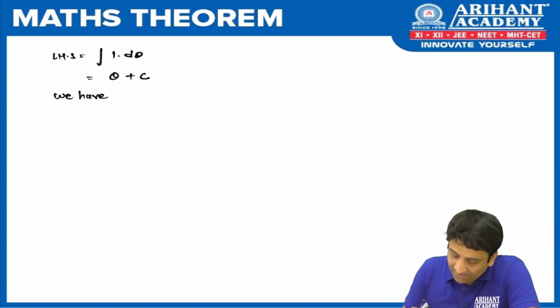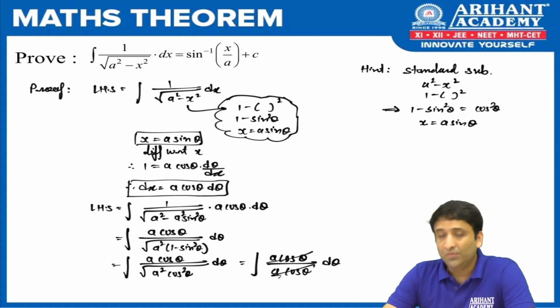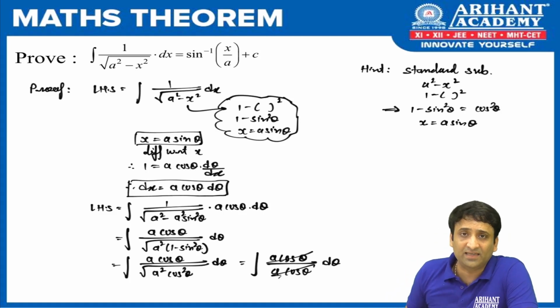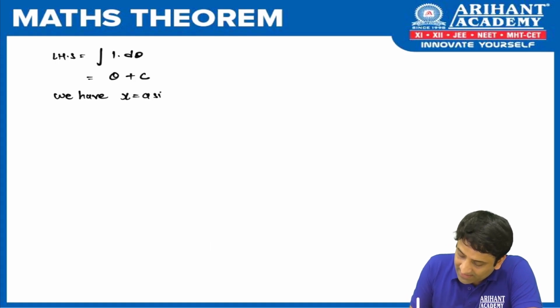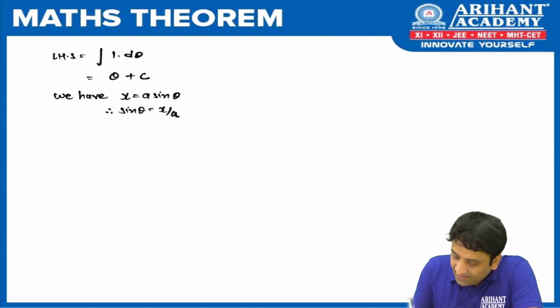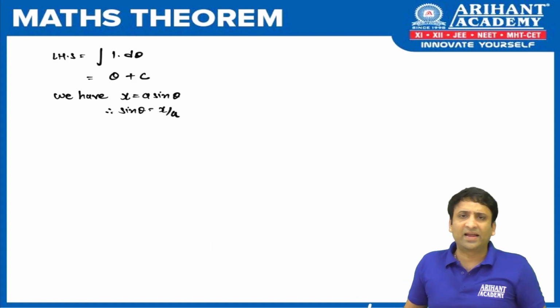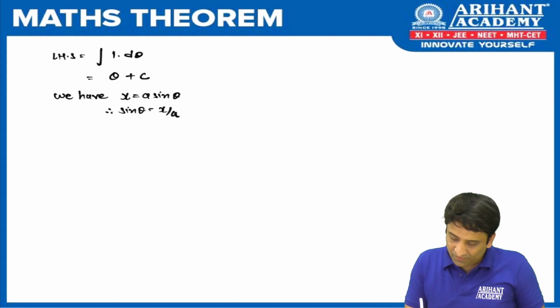If you see in the question, we have substituted x as a sine theta. So let's make use of that. For resubstitution, x is equal to a sine theta. Therefore, what is sine theta? It is x by a. And here, let me ask, do we need a triangle method? The answer is no, because we have only theta.